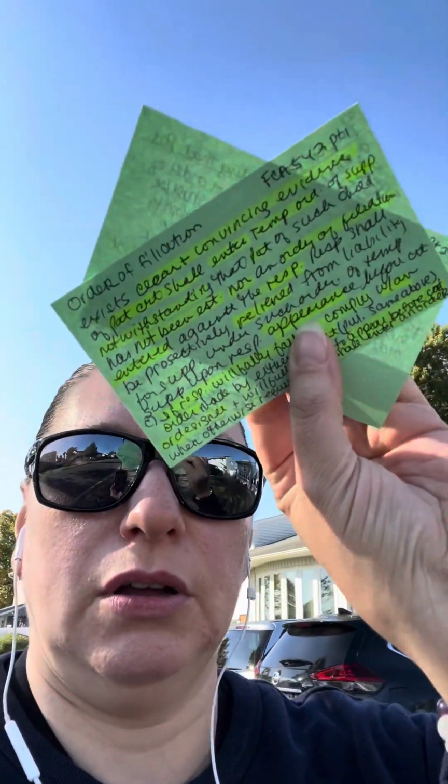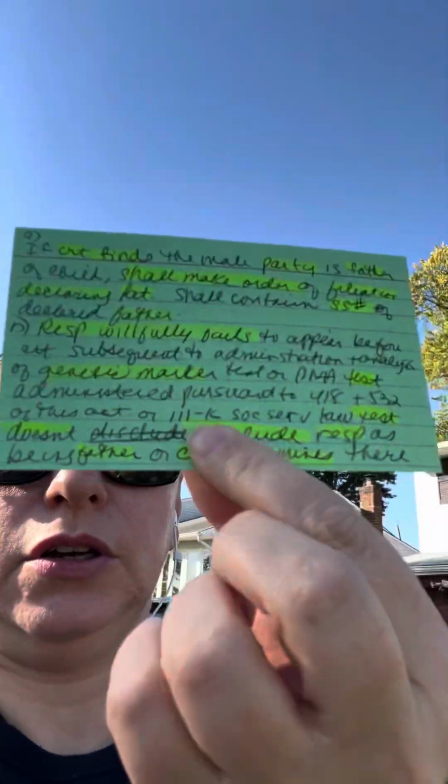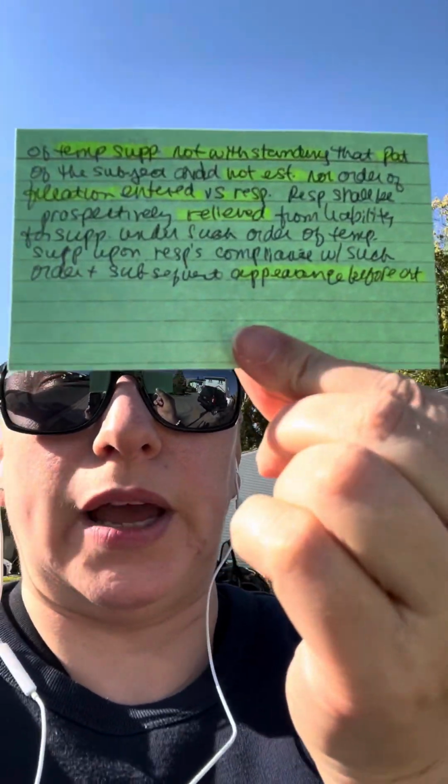And there we have FCA 542, order of filiation. Visual learners, knock yourself out. I know you can't read my chicken scratch, but we make the attempt anyway.